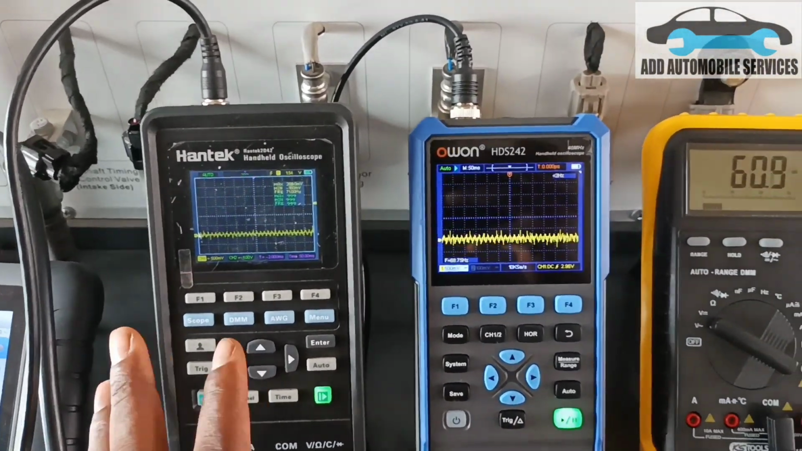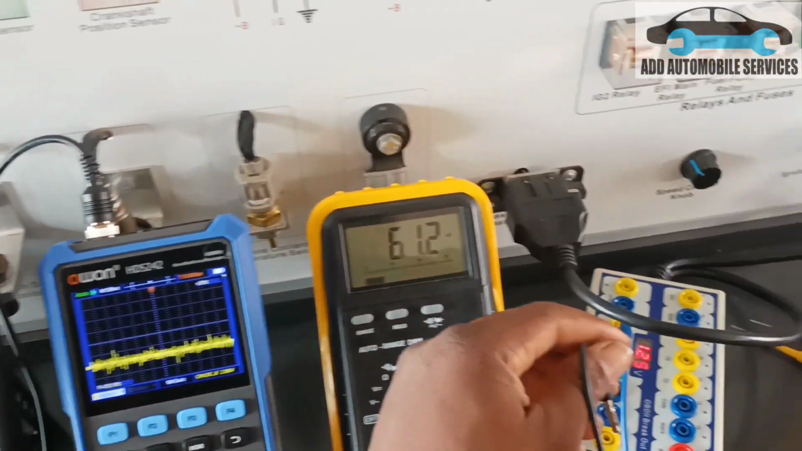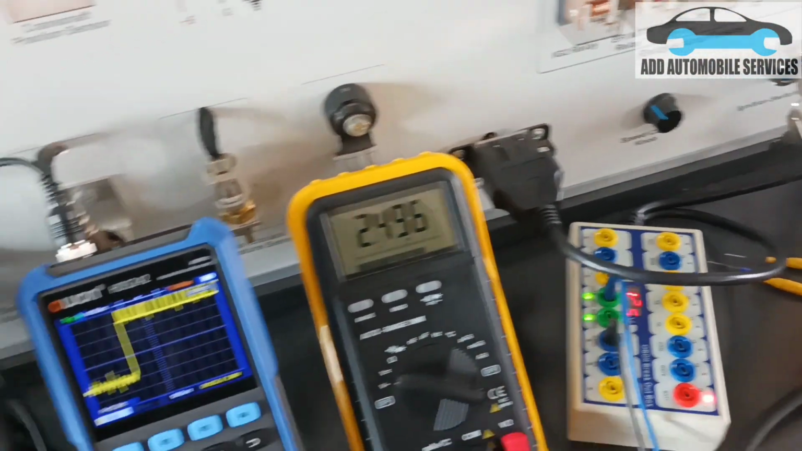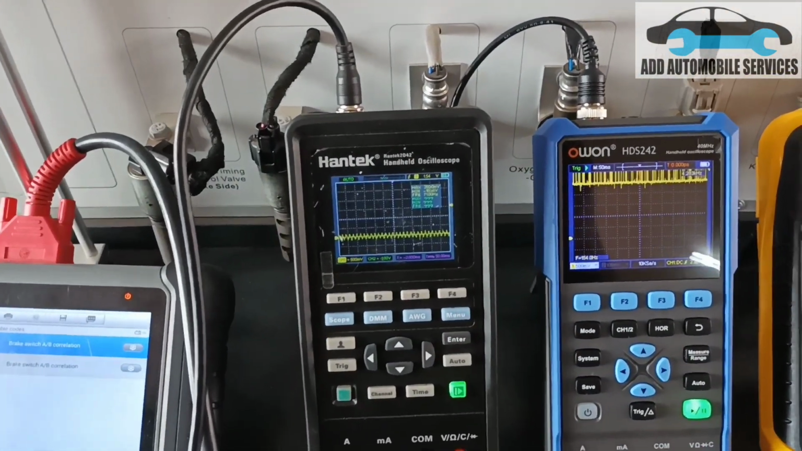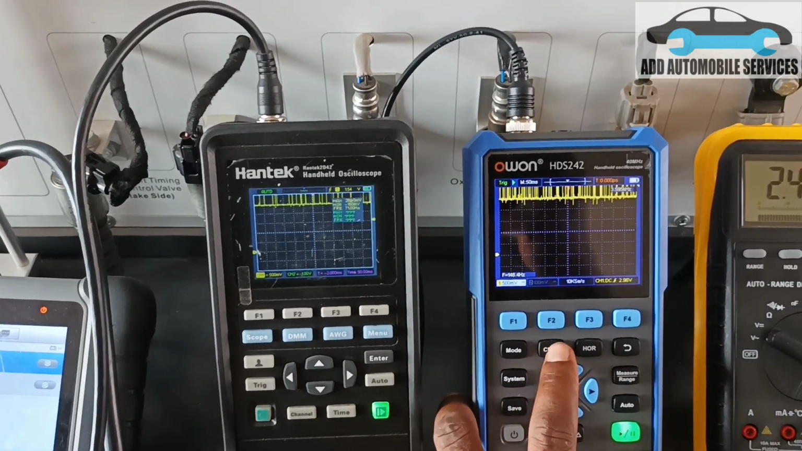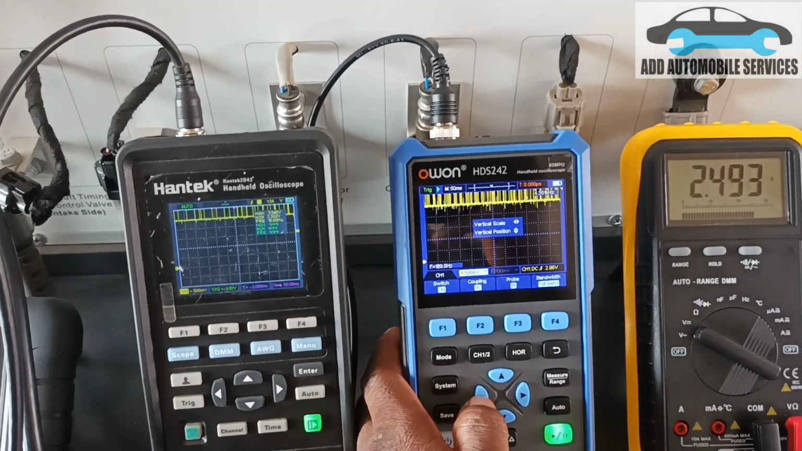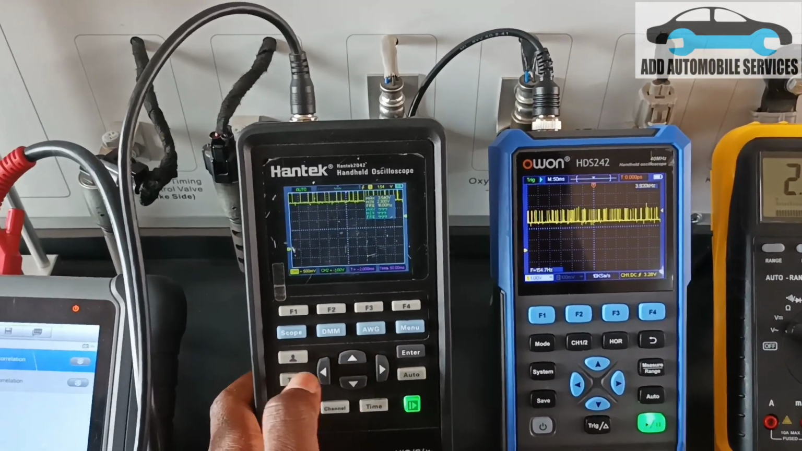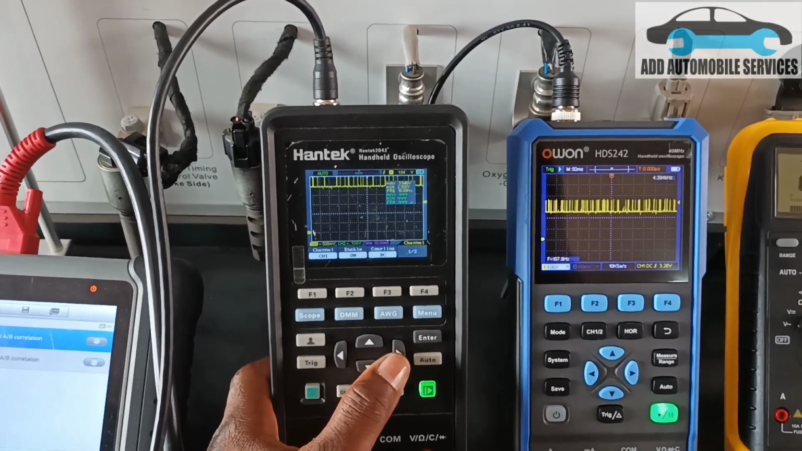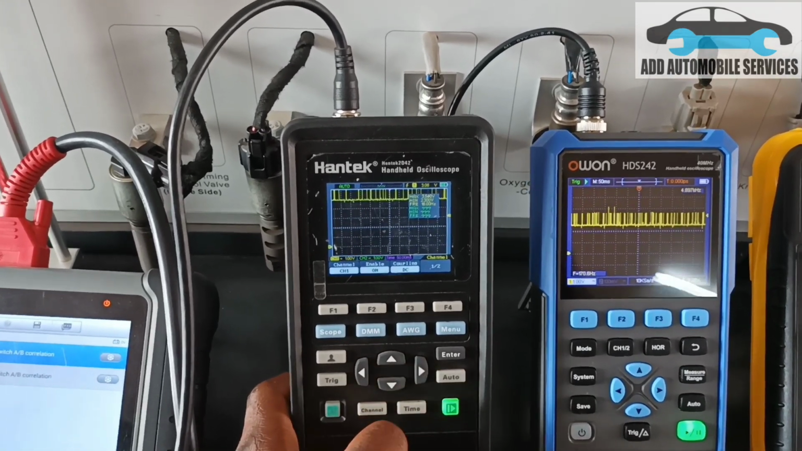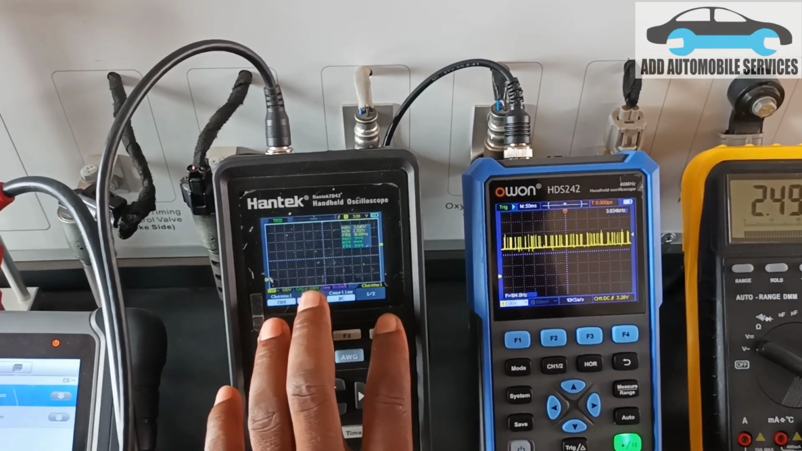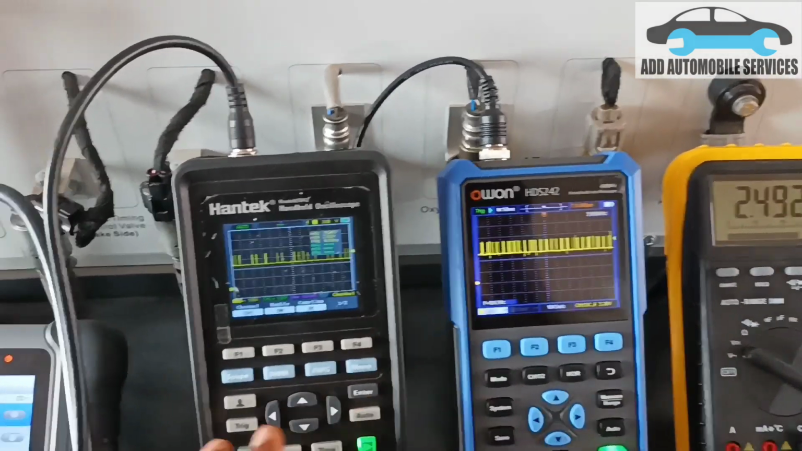Then what I'll do is the time base, let me plug in the pin into CAN high. So plug it into CAN high. Let me change my voltage again to 1 volt. Then let me change this voltage also to 1 volt. So this one the response is slow and this one has a fast response.